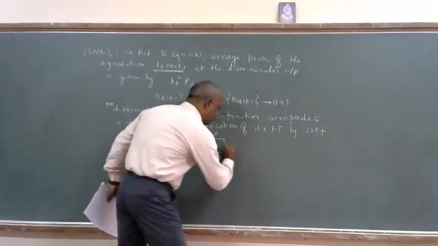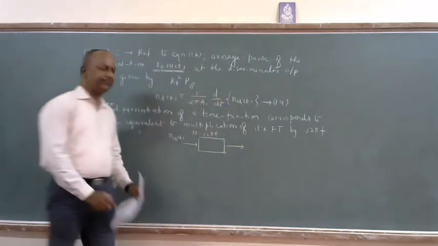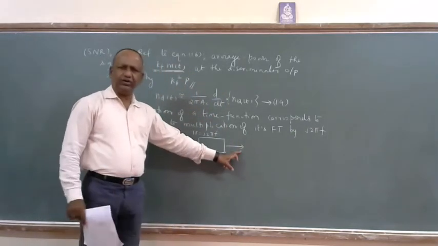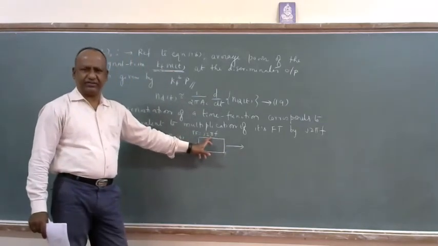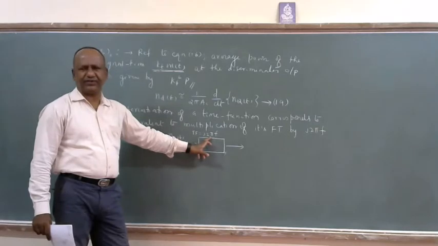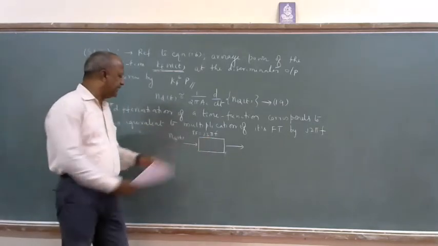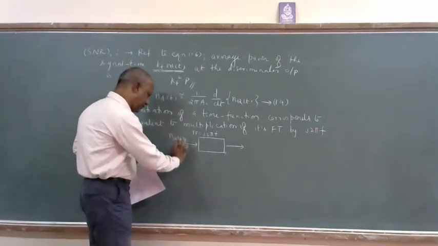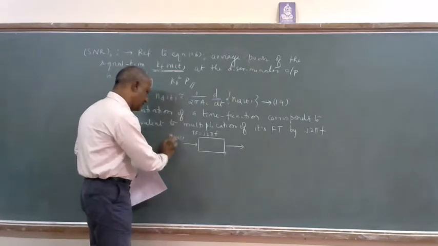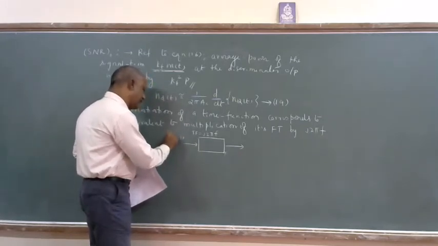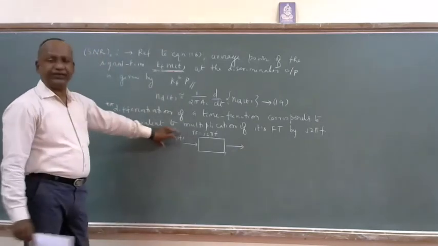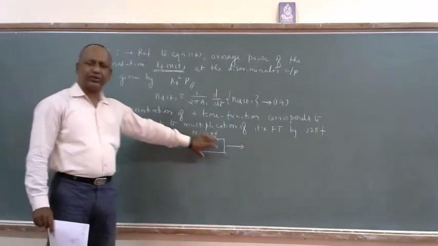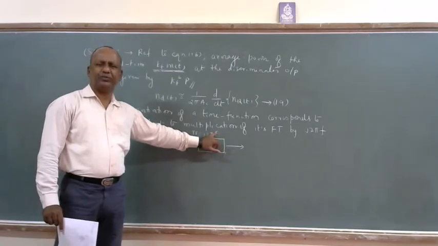So what am I getting as output here? Output is equal to input into transfer function. As it is in the frequency domain, I will take its frequency domain and pass it through a box having transfer function j2 pi f.